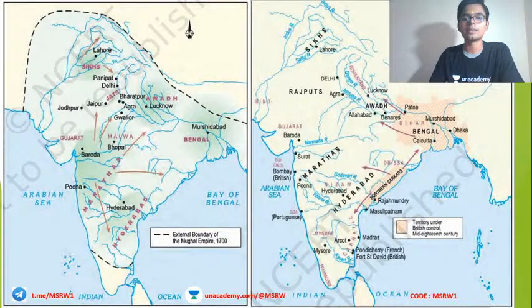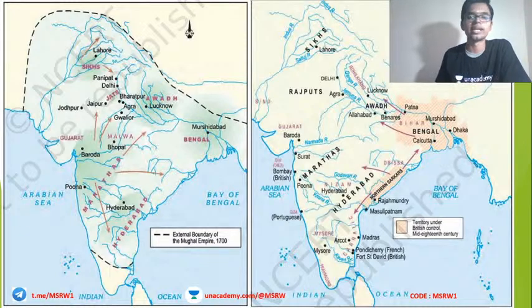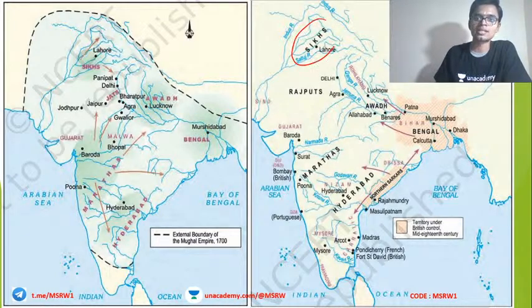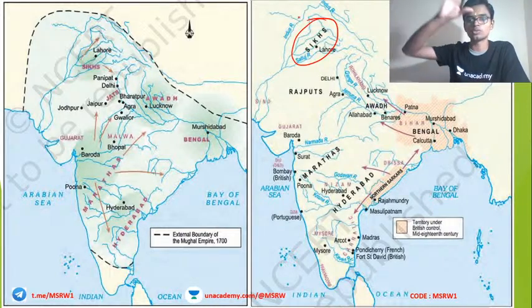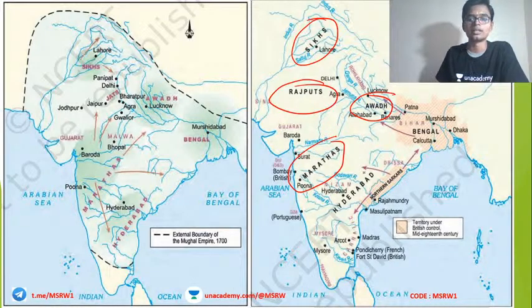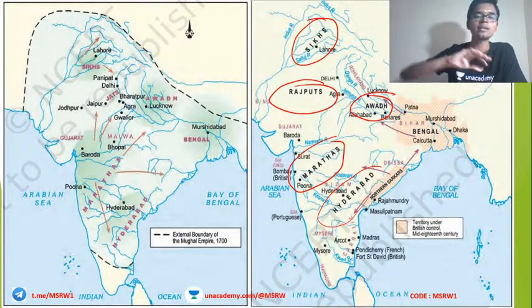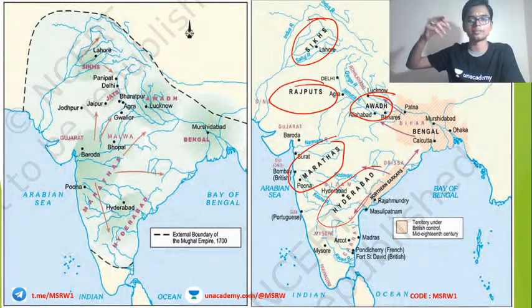So while you study this chapter, you have to study it with a map. You need to know which kingdom rules over what area. Okay, for example, the Sikhs rule over the northwestern Indian region. Rajputs, Rajasthan region. Oudh, Uttar Pradesh region. Then Marathas, Maharashtra and adjacent region. The kingdom of Hyderabad. Okay, Hyderabad right now is a small city, but the kingdom of Hyderabad had a huge territory at that time. Okay, so all this you have to understand.